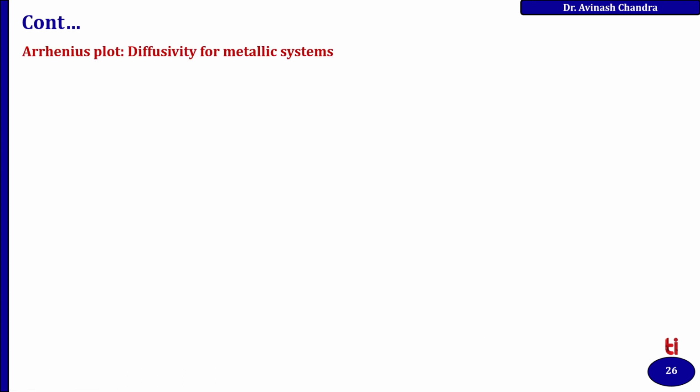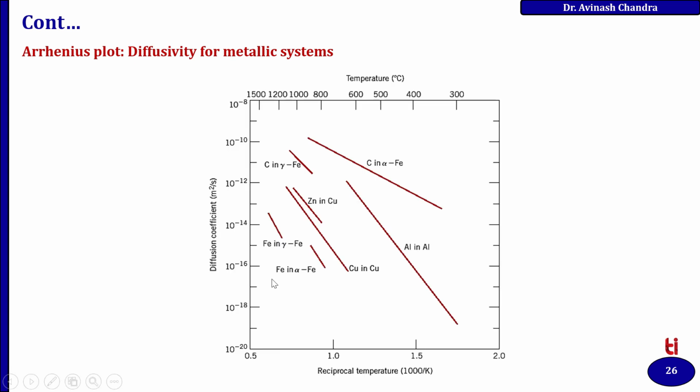The Arrhenius plot of diffusivity for metallic systems can be plotted here, and this is an example. You can see how the diffusivity of different materials changes as the temperature increases.